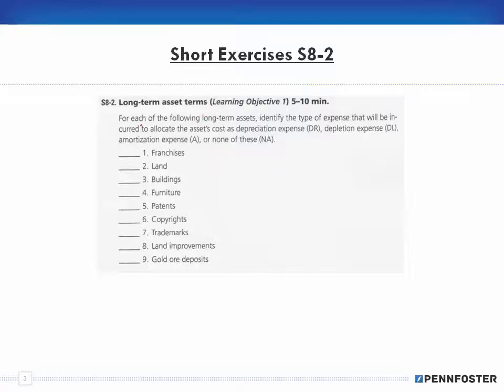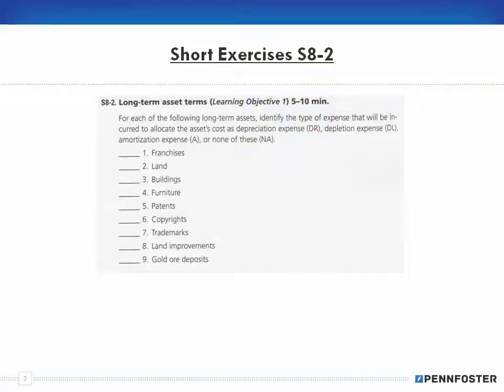Long-term asset terms. For each of the following long-term assets, identify the type of expense that will be incurred to allocate the asset's cost as depreciation expense, DR, depletion expense, DL, amortization expense, A, and none of these, which is not applicable.